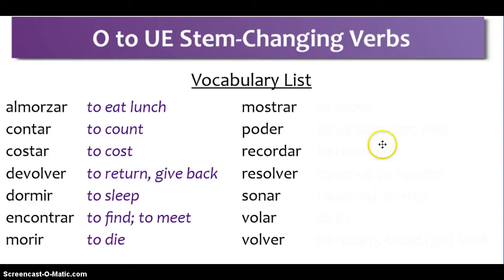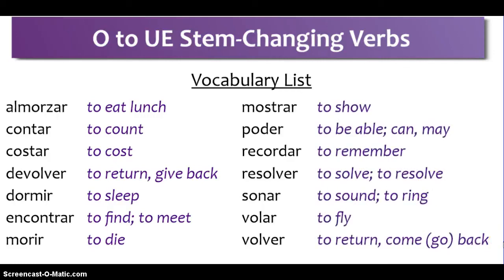Second half of the list: mostrar, poder, recordar, resolver, sonar, volar, and volver. Translations: mostrar, to show. Mnemonic device, maybe to demonstrate. Poder, to be able, to can or may. Recordar, to remember. Resolver, to solve or resolve. So another cognate there. Sonar, to sound, to ring. Think of the word sonar in English and what it means. Volar, to fly, and volver, to return or come or go back.